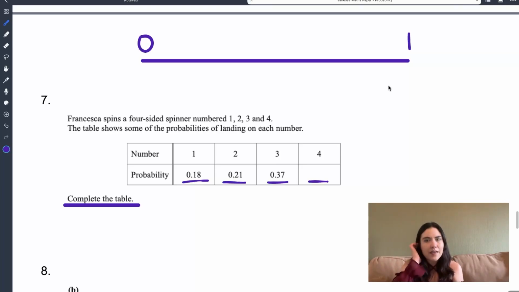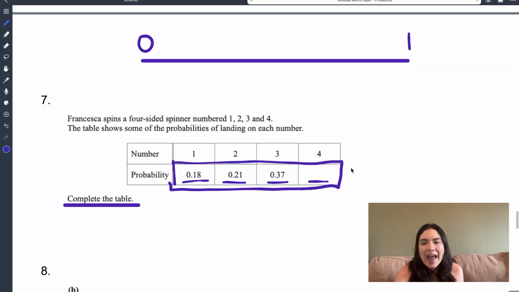So in this case, our spinner has only 4 sides. The probability of it landing on either a 1, a 2, a 3, or a 4 has to be 1. Now that can be quite difficult to understand. So with these kinds of questions, it's important to understand that this table, these values, all need to add to 1. Okay?